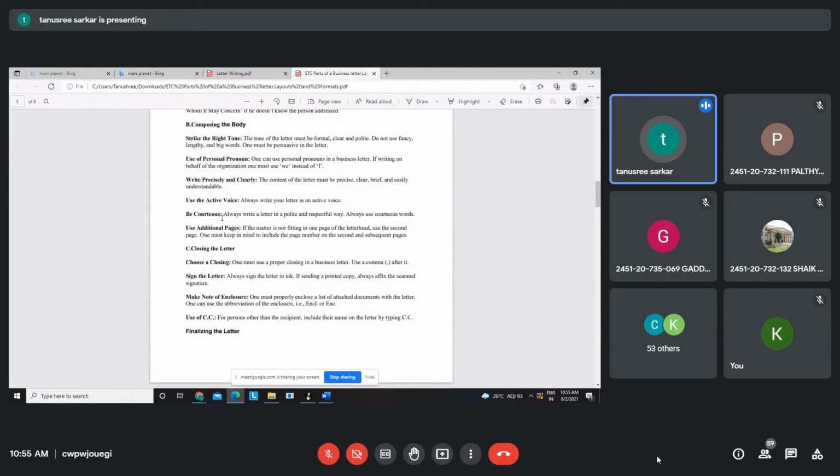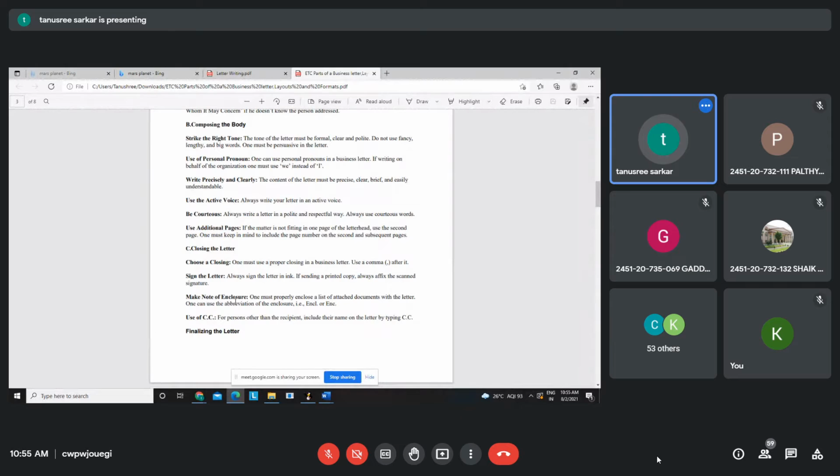I think previously I told you passive voice. No, actually, in letter writing, it should be active voice. But depending on the situation, you can make use of passives also. Be courteous. Use additional pages whenever required. When you are towards the end of the letter, choose a closing.